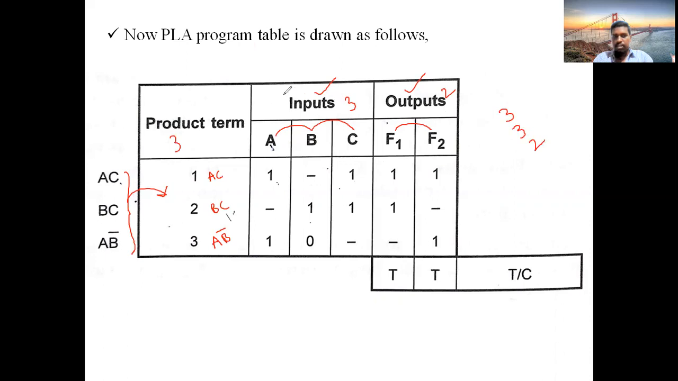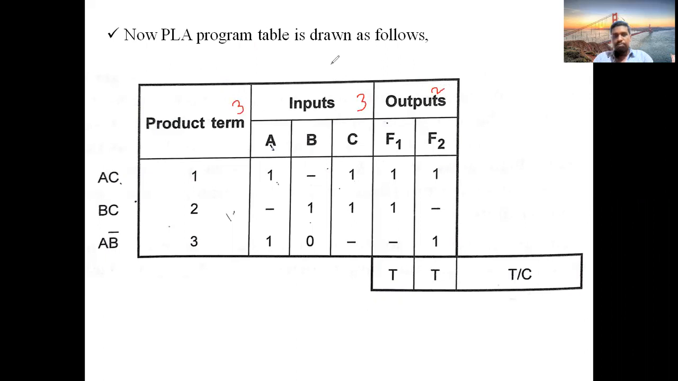Once you observe the given condition, they ask three inputs, three product terms, two outputs. Verify here. Yes, three inputs are there. Three product terms are there. Two outputs are there. So the given question is satisfying the current table.